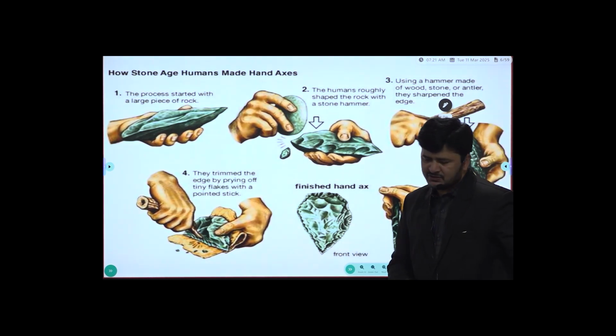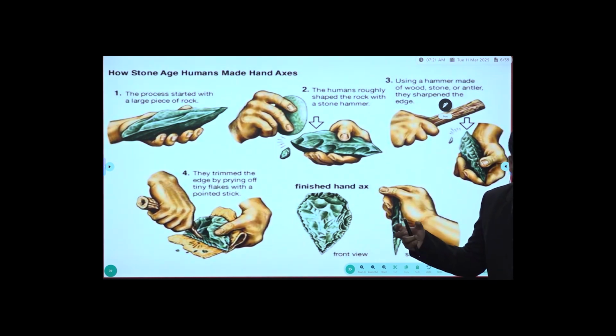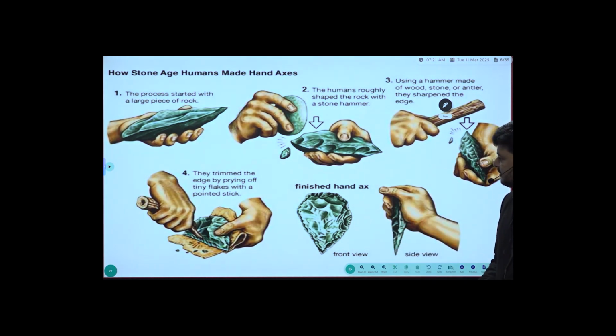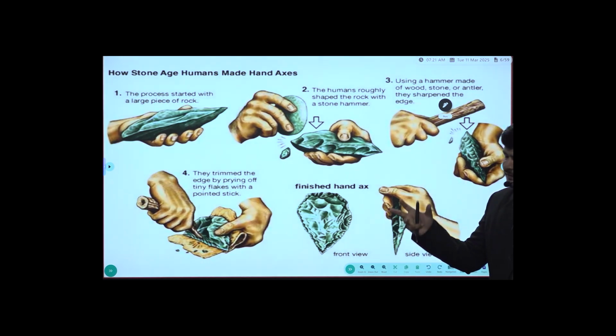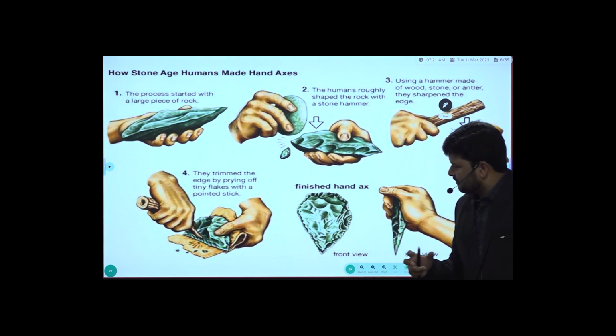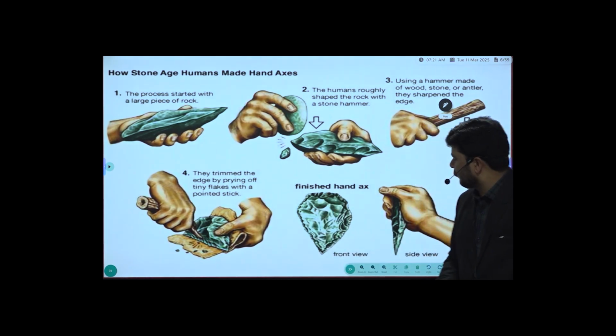These are the artifacts, which we call stones. How Stone Age humans made hand axes. In Telugu we call it chethi goddalu, hand axes. It is a finished hand axe, not a weapon made of metal. It's in stone, so we call them hand axes. This is the process through which Paleolithic people used to make weapons. When I say weapons, mark that they were used for hunting and gathering, not to attack others. You have to understand weapon in that context.